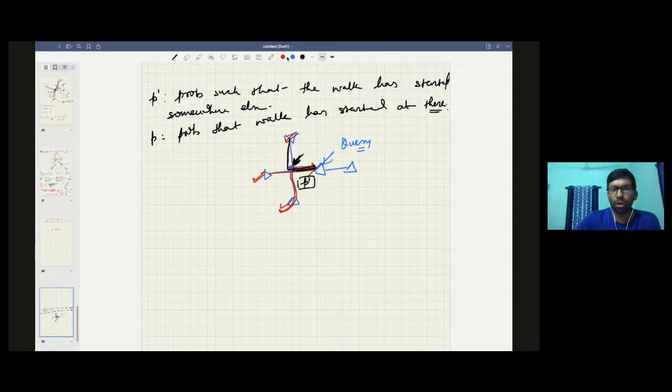And the third kind of update is this update. So if some update has taken place here, then also you do something like this. So three kinds of updates.